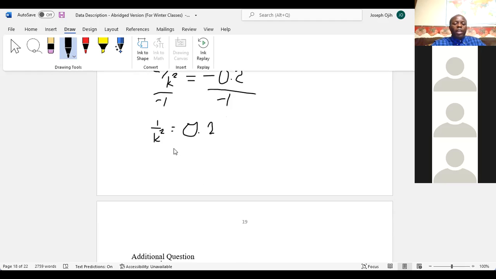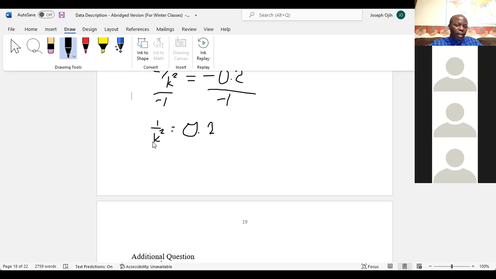Now, by the law of exponents, if you flip this one, that'll give us k squared equals 0.1 over 0.2. Or another way you can get this done, you can get rid of the fraction by multiplying both sides by k squared.